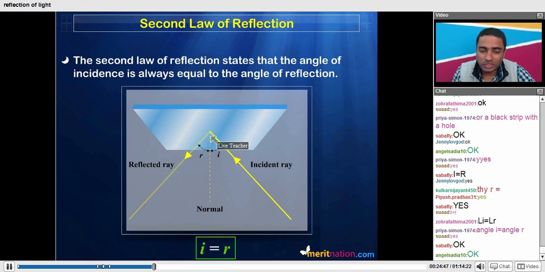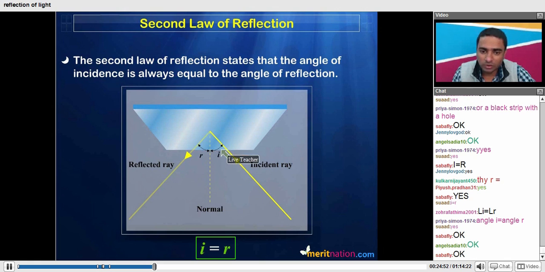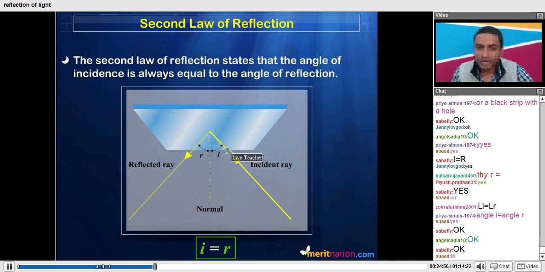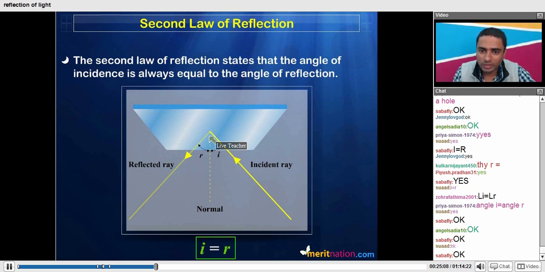It is not necessary that the normal will always be in this direction only. It will always be perpendicular to the surface at the point where the incident ray is striking. That perpendicular direction denotes the normal.